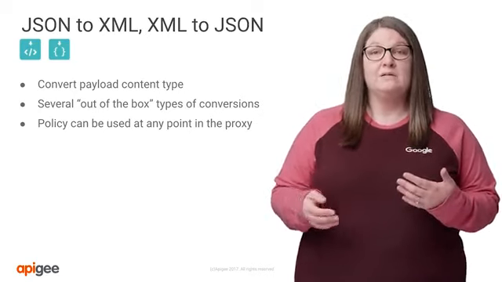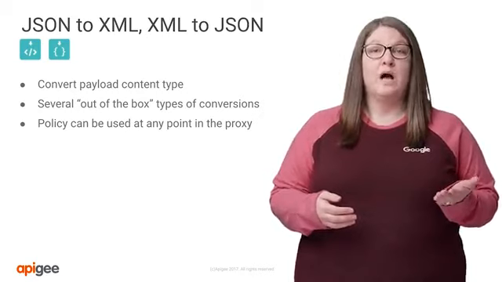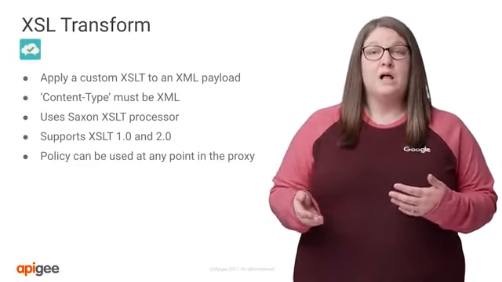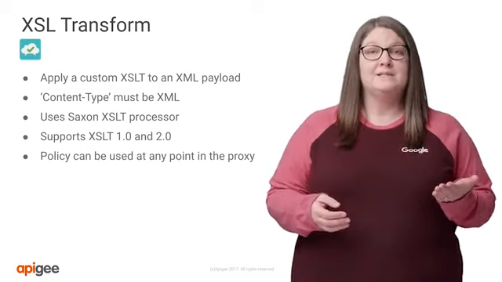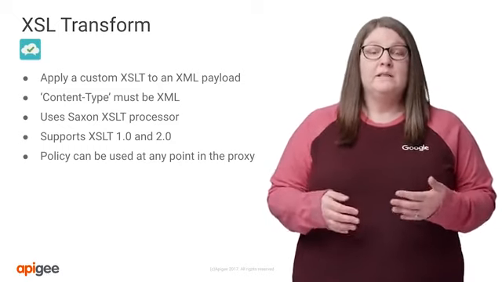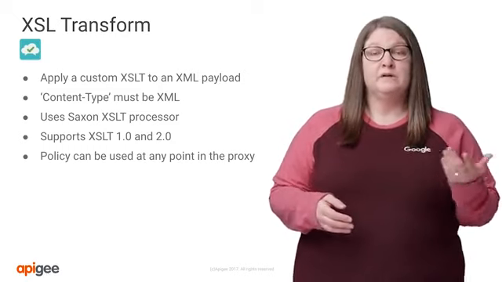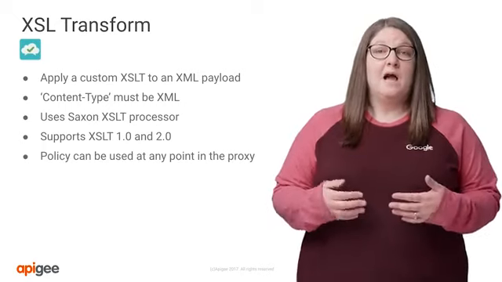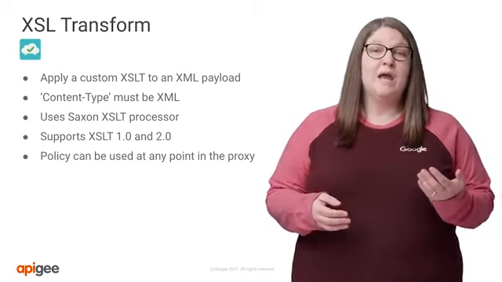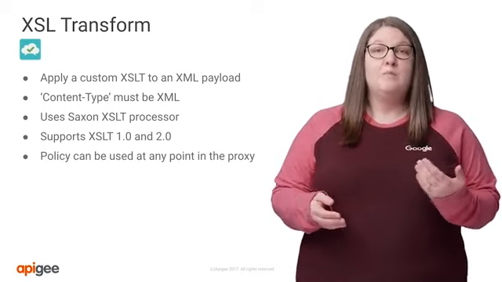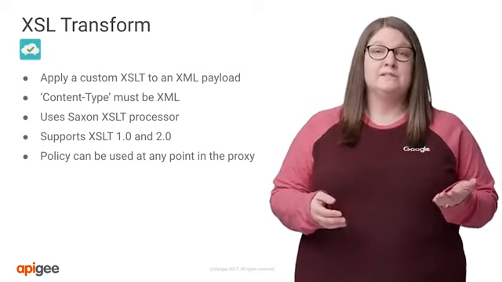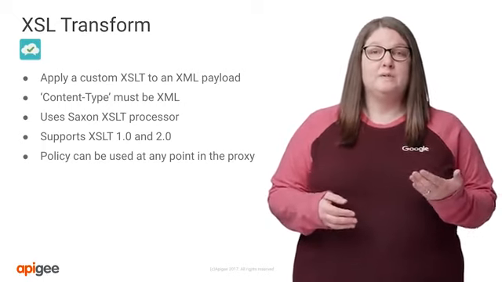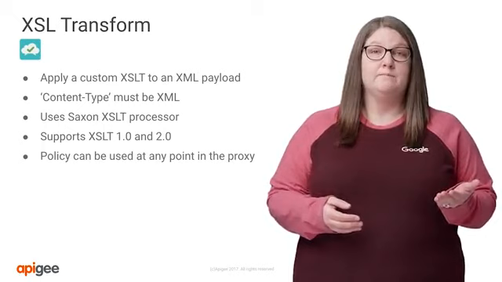While we're talking XML, let's have a look at our XSL transform policy. Just as you would expect from the name, the XSL transform policy allows you to apply a custom XSLT to an XML payload. This will enable you to transform XML to a different XML format, HTML, or plain text as needed. A common use case for this policy is when your API consumer and your target backend both expect XML but are using two different schemas. With this policy, you can define an XSLT to translate between the two schemas and apply that at runtime.